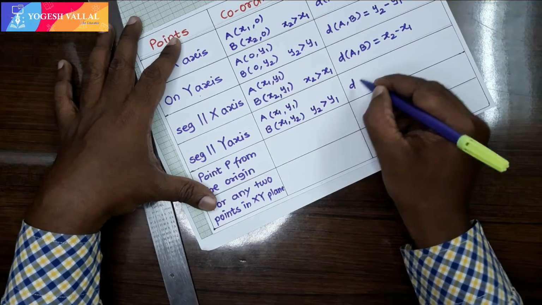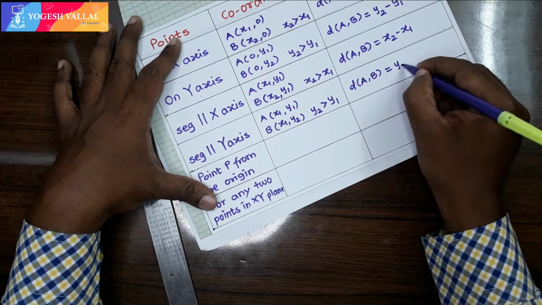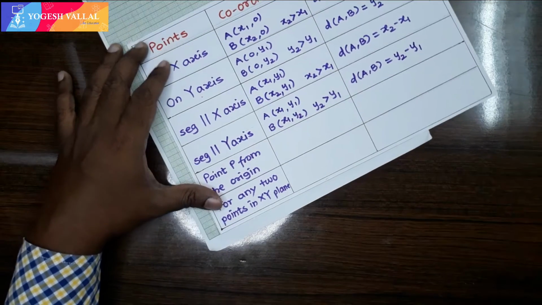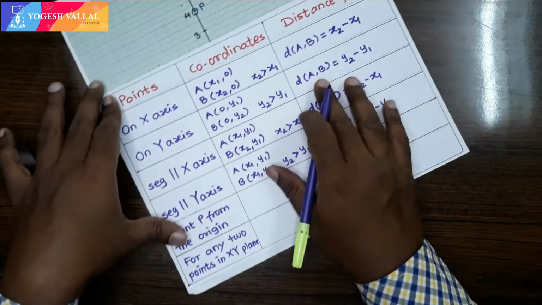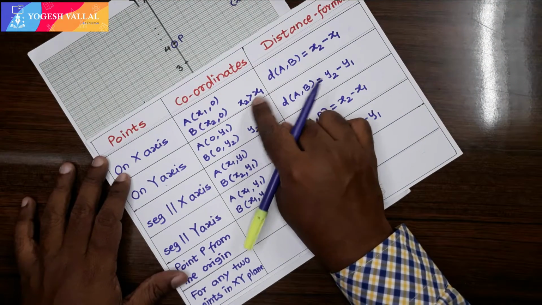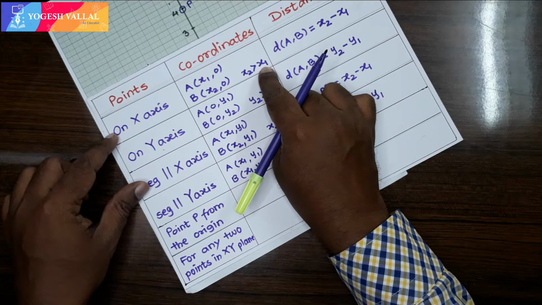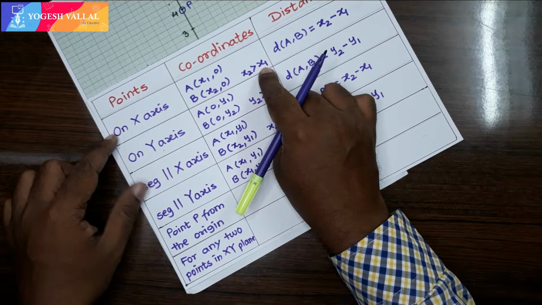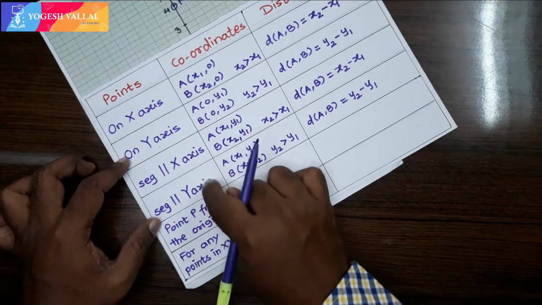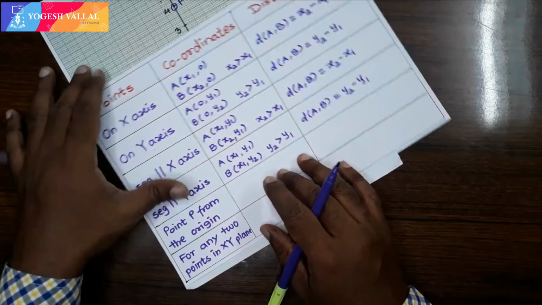So the distance between A and B is going to be y2 minus y1. Don't get confused in this formula. We just have to remember to subtract the smaller coordinate from the bigger coordinate if the line joining the points is parallel to the x-axis, and the same thing happens in the case of the y-axis. So these are the 4 different cases.